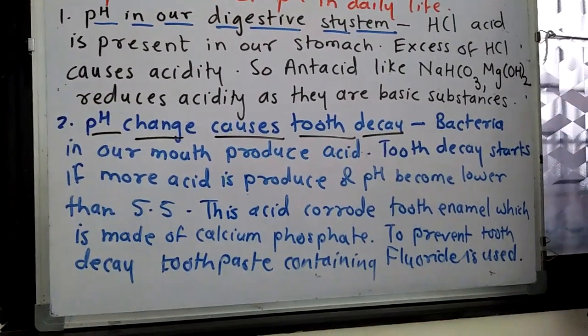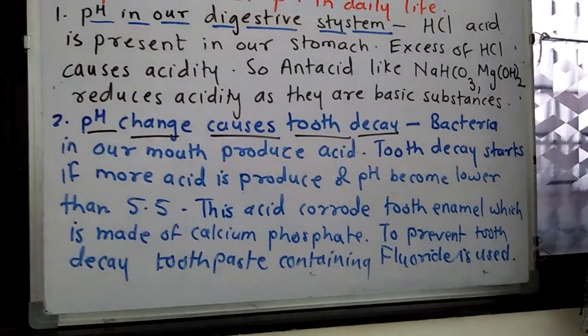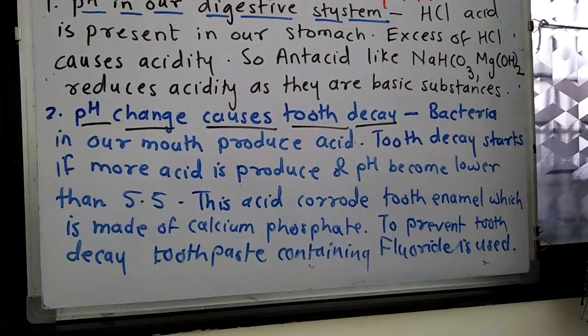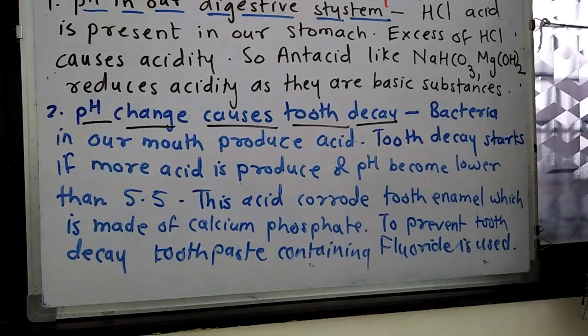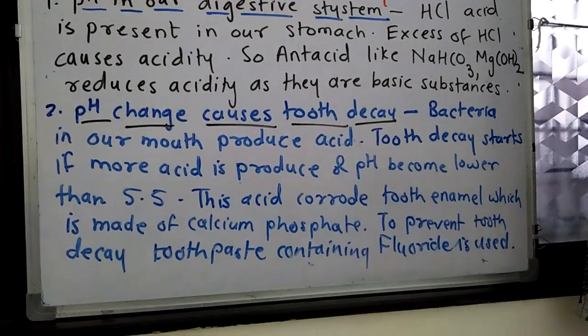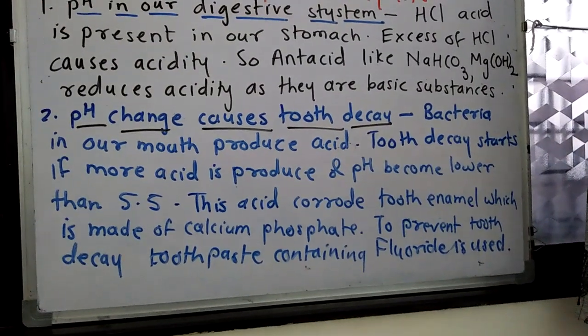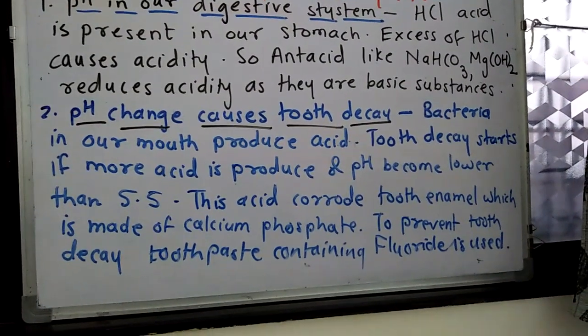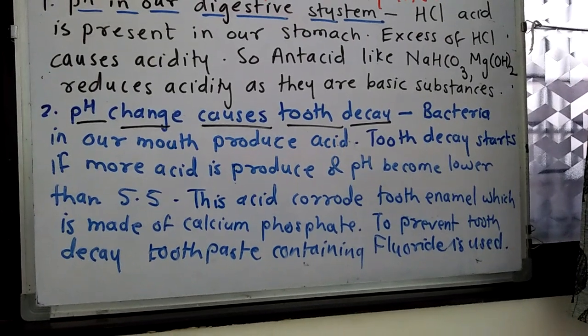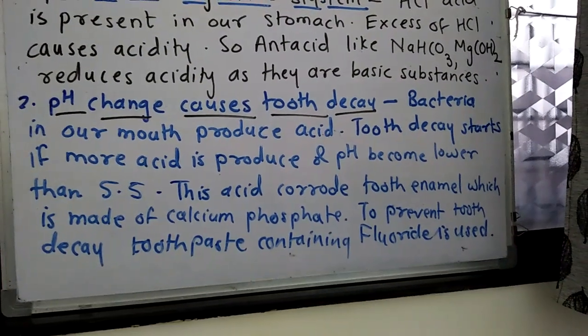If the amount of acid increases beyond a certain level, then what happens? The pH of our mouth starts lowering below 5.5. When the pH becomes below 5.5, the acid produced by the bacteria corrodes our tooth enamel.